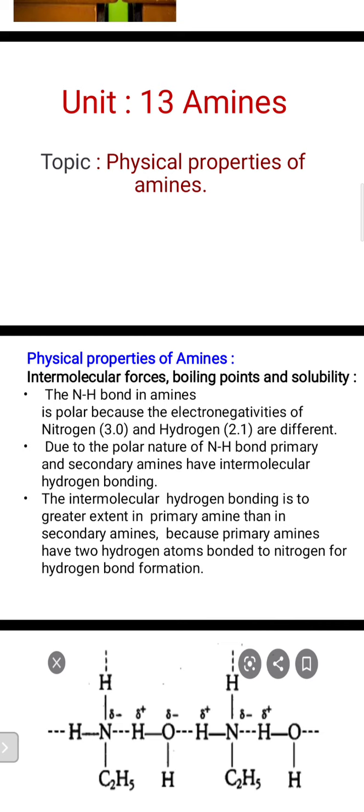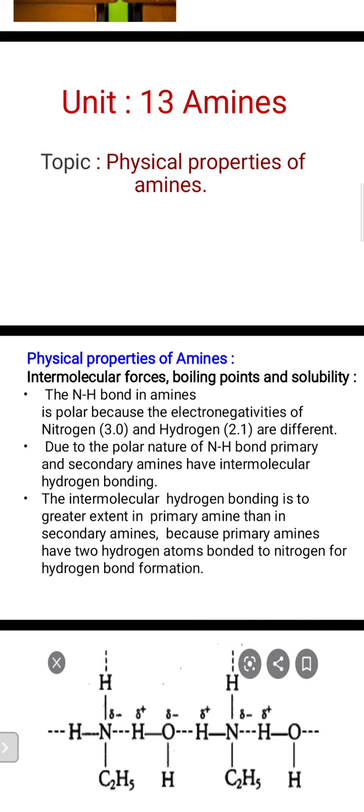And due to the difference in electronegativity of both atoms, nitrogen and hydrogen, we can say that the N-H bond is a polar bond. And due to the polarity of the N-H bond in amines, they maintain their polar nature.